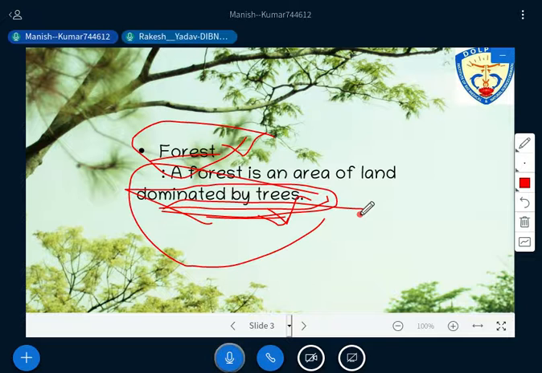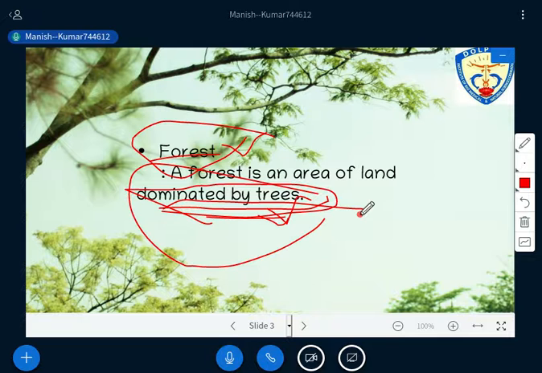Or if not that, sometimes because of human activity the tree has to die. So under both conditions, whether natural or induced by humans, we are going to lose the tree cover. Is it okay? Try to understand.